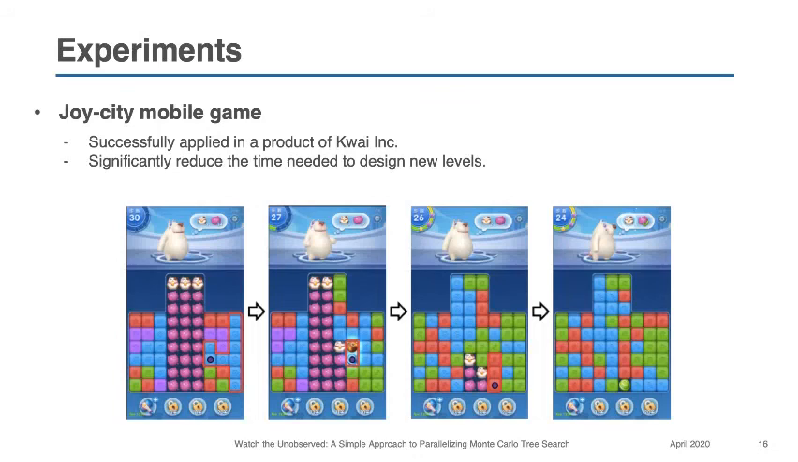WU-UCT has been successfully adopted by the industry. We have leveraged it to build a system to predict the average user pass rate in various levels of a mobile game called Joy City. This significantly eases the level designing process.